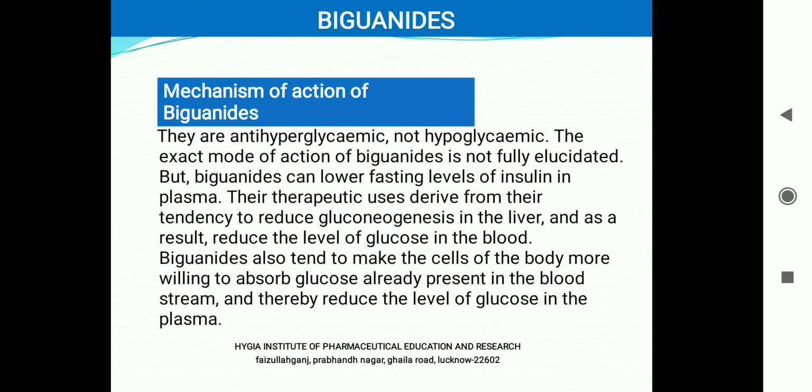Okay, so what does biguanide do? Biguanide stops the gluconeogenesis. It will not allow the synthesis of glucose in the liver. Also, it will cause other cells of the body such as skeletal muscle cells or brain cells to use up the excess glucose fast, more and more. It will ask body parts like liver, skeletal muscle and brain cells to use the excess glucose as fast, and as much as they can, so that the level of glucose in the blood is lowered.